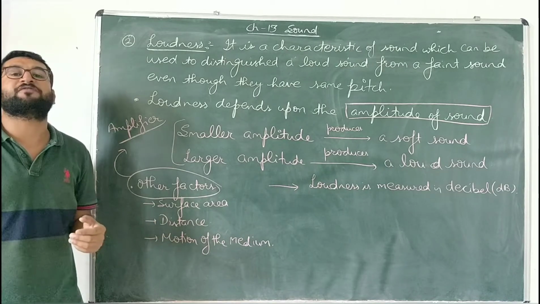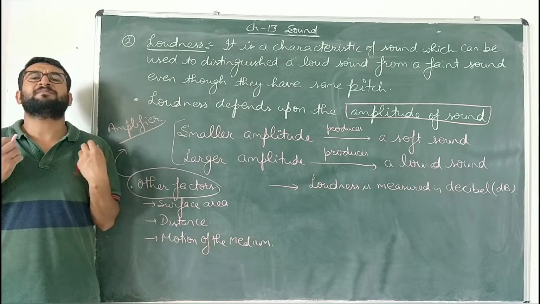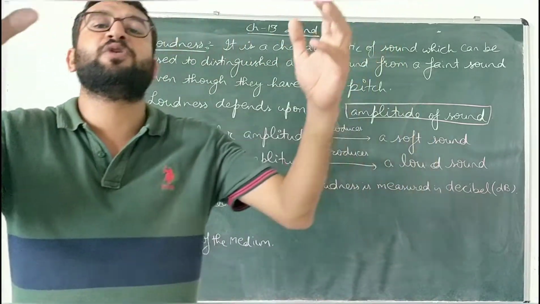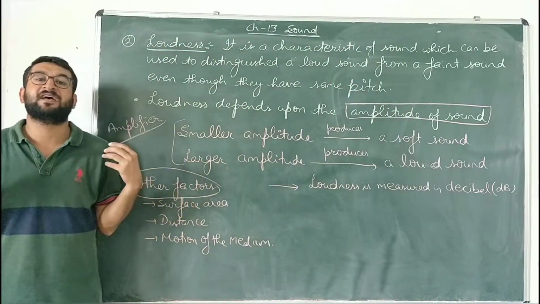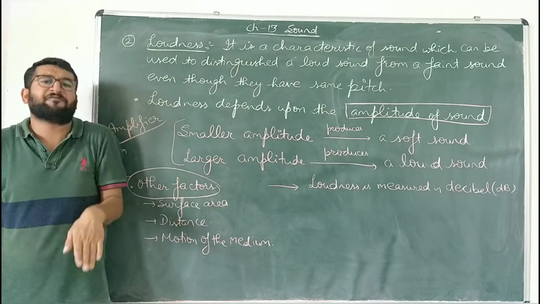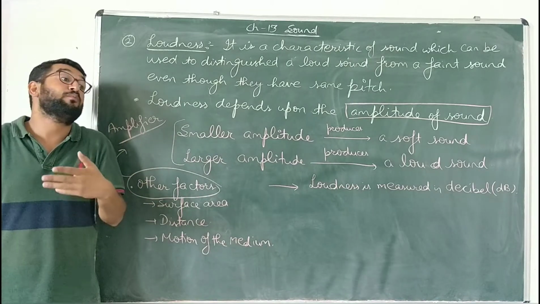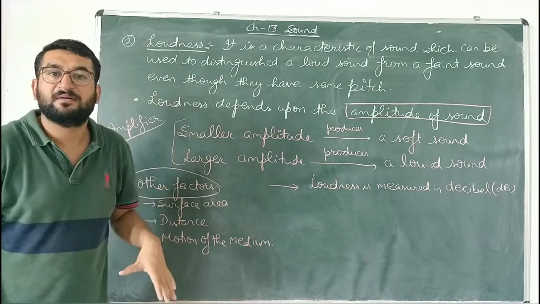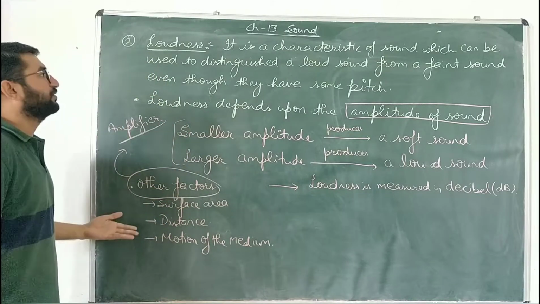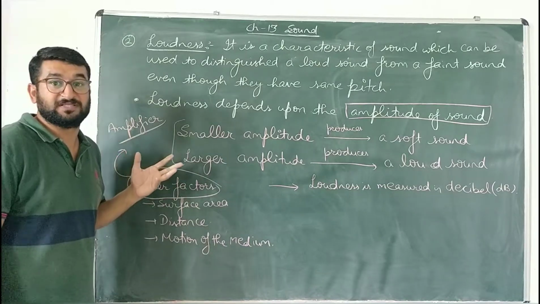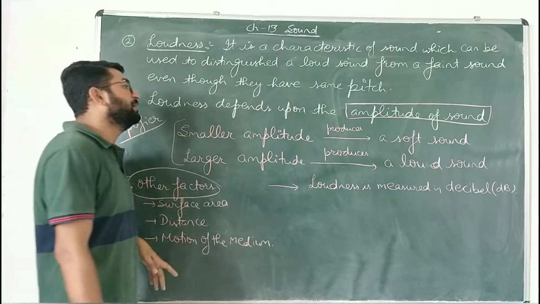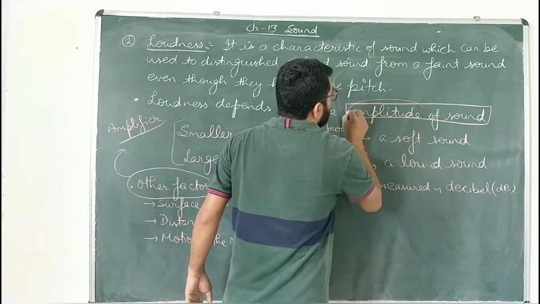Next is motion of the medium. Whenever, bache, I start to move towards the mic, the sound becomes louder, and when I move away, the sound becomes slightly fainter. If I move more away from that source, the sound will be more feeble. So on these factors also, loudness of a sound wave depends. But if you have to choose only one out of these four, then the most appropriate answer would be amplitude.